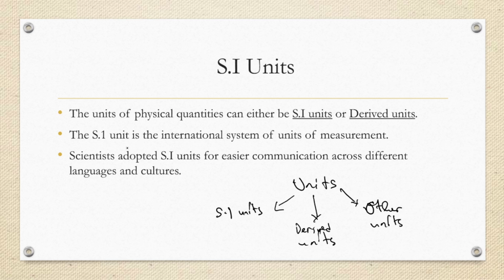Saka our first point iri kuti the units of physical quantities can either be SI units or derived units. Saka ma SI units ma derived units ndo akanyanya kukosha. Ndosaka tama highlighter panapa. Asi tine amwe ma other units. We are going to discuss kuti chii chinombonzi ma other units.